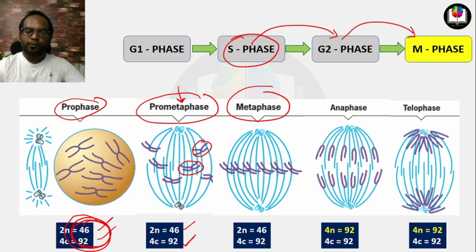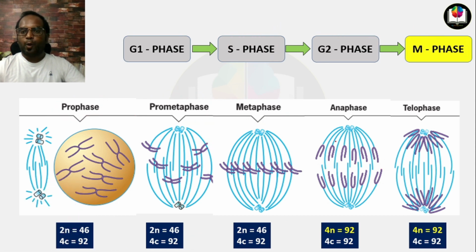The content of chromosomes is doubled here. Now in metaphase, all the chromosomes are arranged in the center in a metaphase plate. Here also the number of chromosomes is 46 and the content is 92.